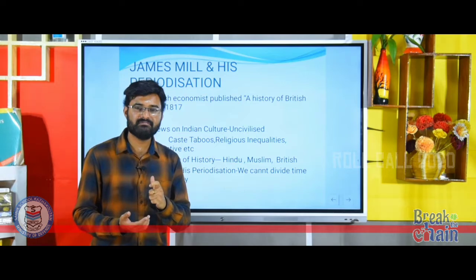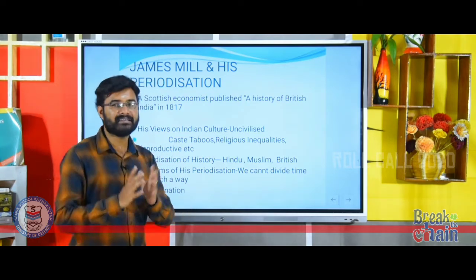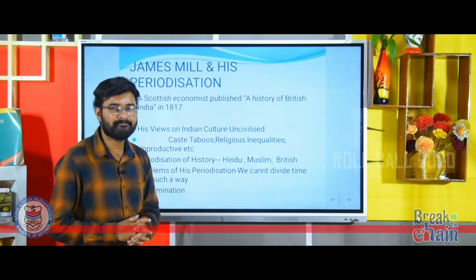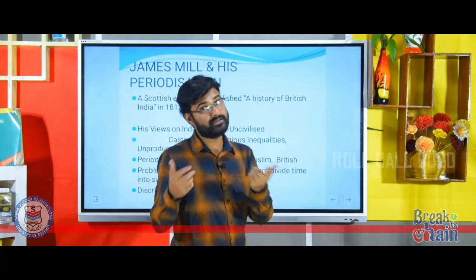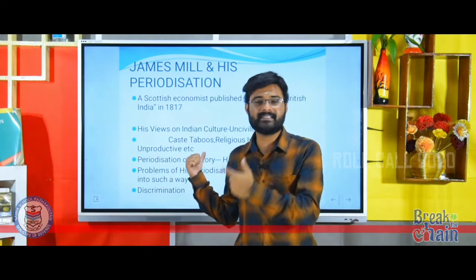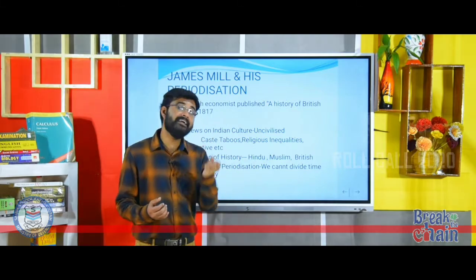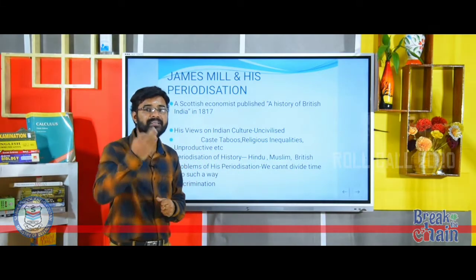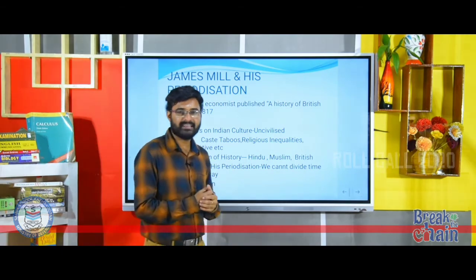Hindu, Muslim and British. Did you get the interesting thing? What is that? Yes, history is all about years and incidents. We all know that. We already discussed. Then how can you divide any country's history into three religions? It is rubbish, no? Yes.